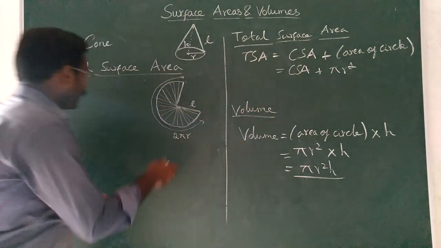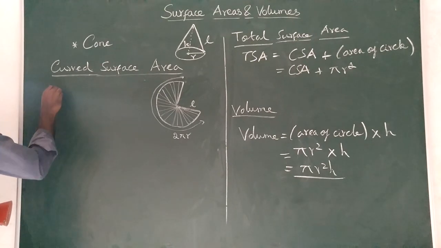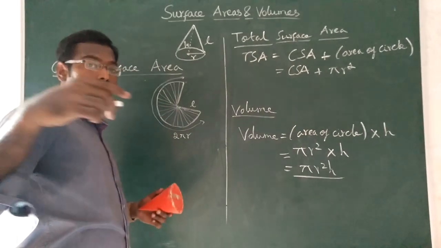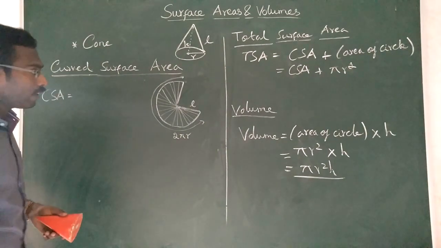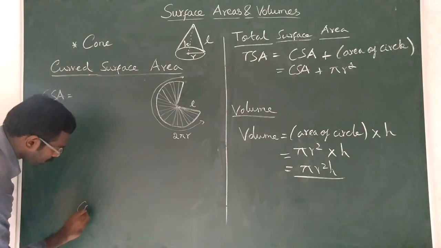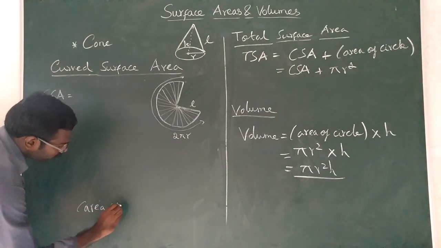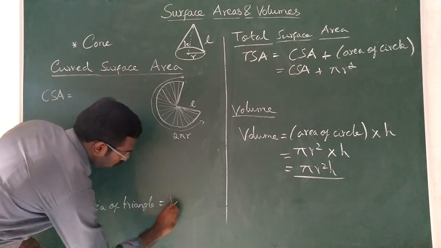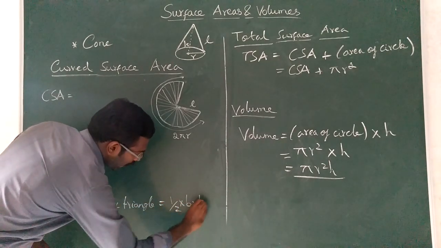So here curved surface area is equal to n number of triangles. For example, the area of a triangle is equal to 1 by 2 into base into height.